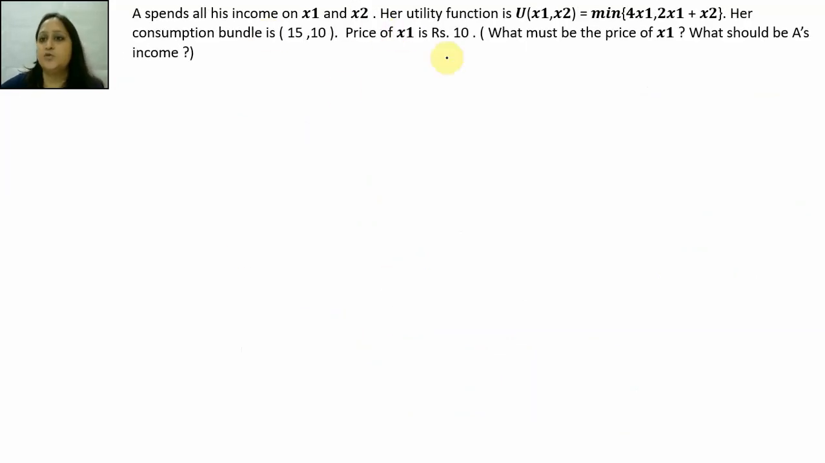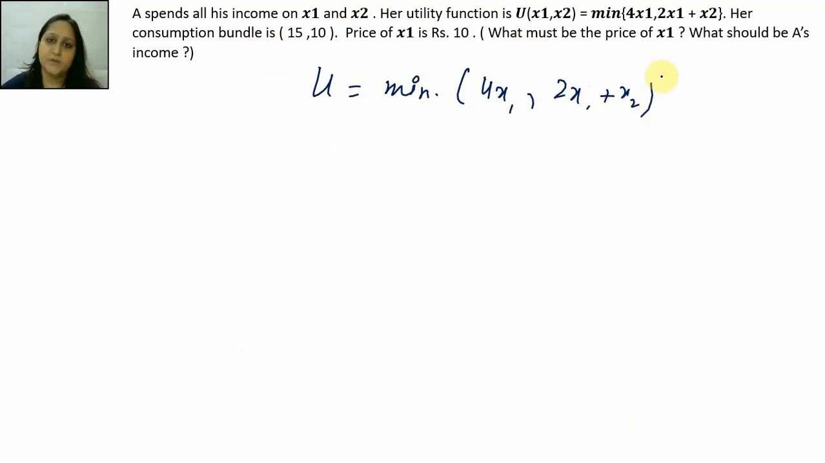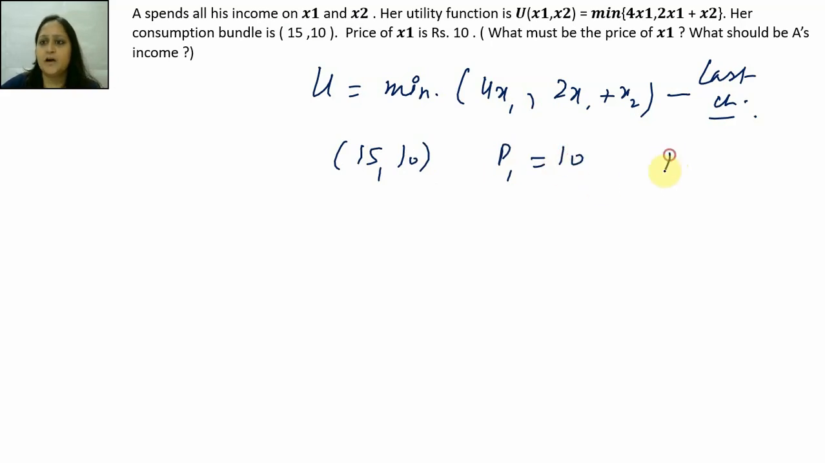A spends all his money on good 1 and good 2. Utility function is given to be minimum of 4x1, 2x1 plus x2. This is a very interesting question, very important question. Actually it should have been part of the last chapter assignment, but anyways, nonetheless. Consumption bundle is 15, 10. P1 is 10. We have to figure out कि P2 क्या है और income क्या है.